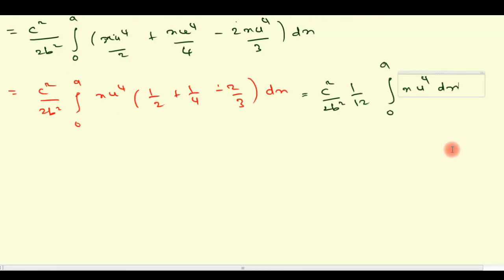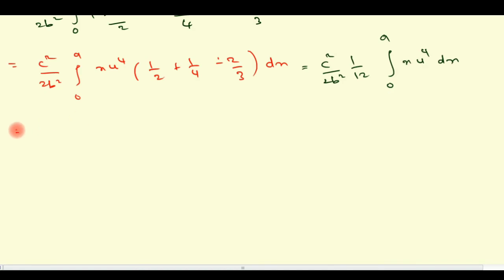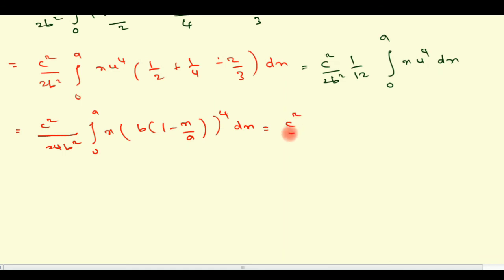Now this is the time to replace u by the original value. So c square divided by 24 b square, integral 0 to a x into, actually u stands for b into 1 minus x by a, that is equal to u. So whole power 4 dx. So c square divided by 24 b square, integral 0 to a x into b power 4 into 1 minus x by a whole power 4 dx.